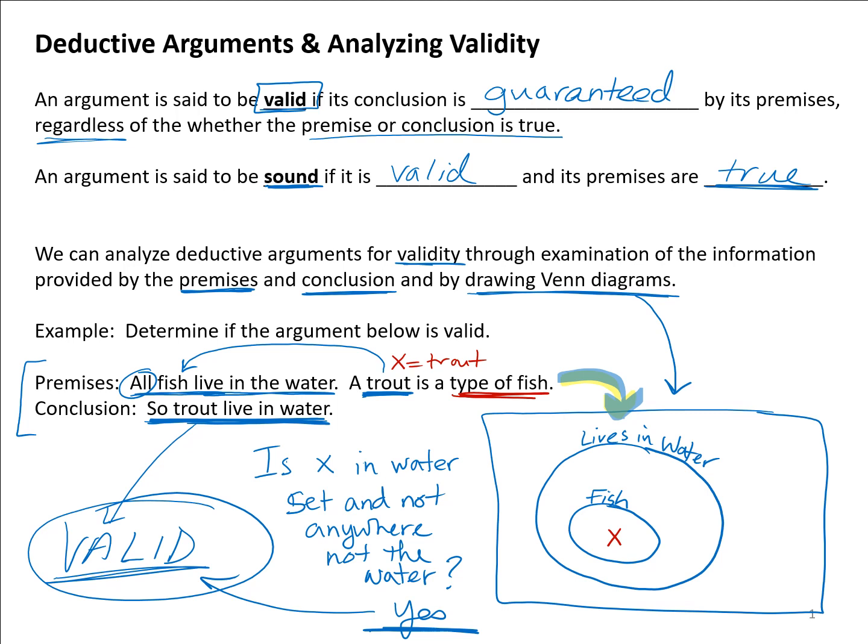Okay. So what we've done is we kind of logically looked through the statements and determined the conclusion was valid, that it had to occur. And then we also used a Venn diagram to kind of diagram it.